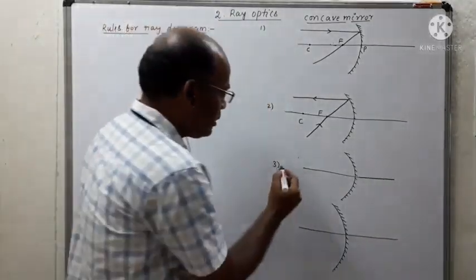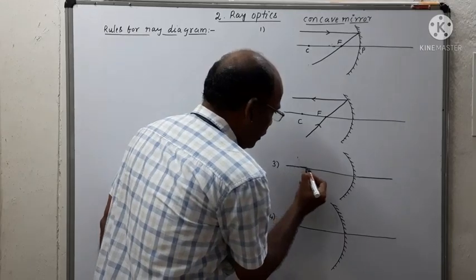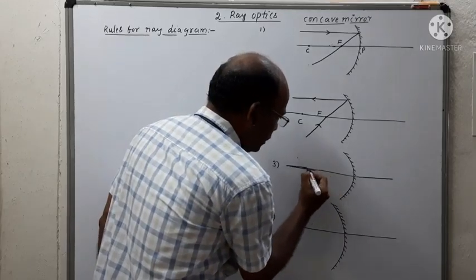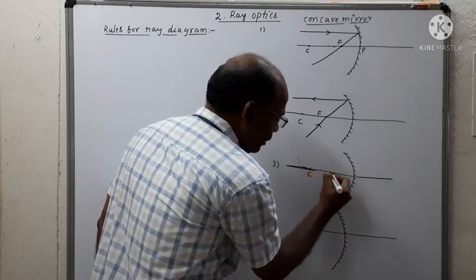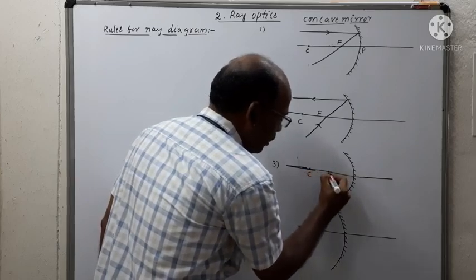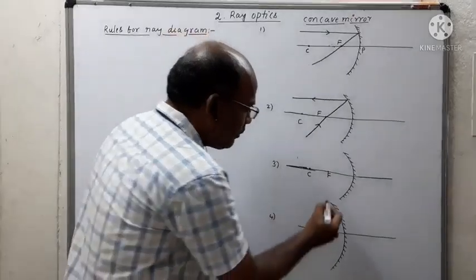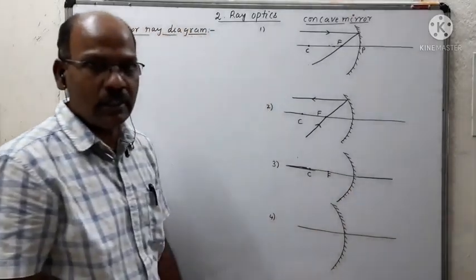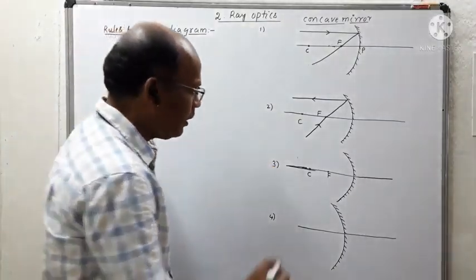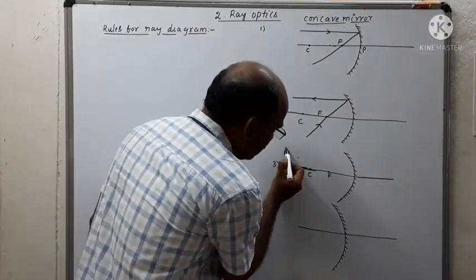And the third one is, this is the center of curvature, this is the principal focus. The ray which is passing through the center of curvature of the concave mirror is like this.